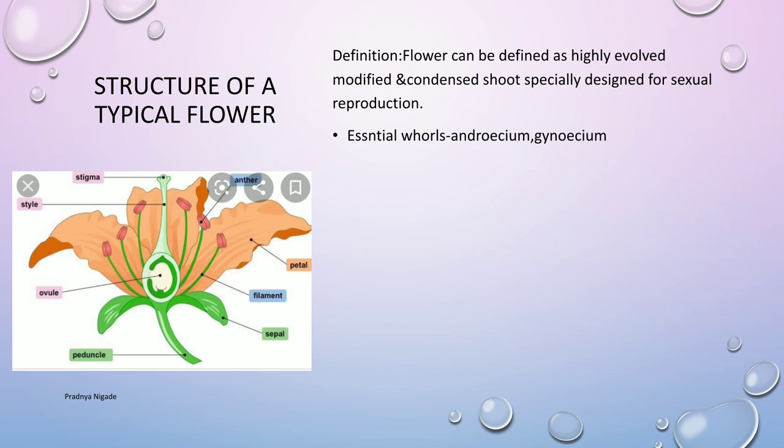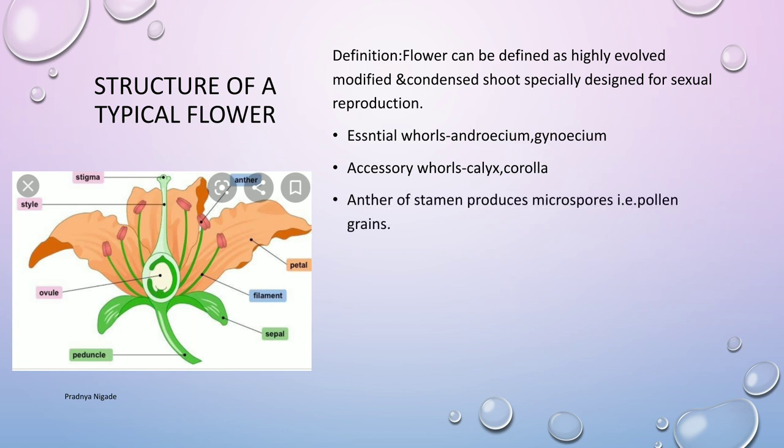A typical flower may show 4 whorls: calyx, corolla, androecium and gynoecium, out of which androecium and gynoecium are said to be essential whorls because they take part in the process of sexual reproduction, while calyx and corolla are said to be accessory whorls because they do not take part in the process of reproduction.